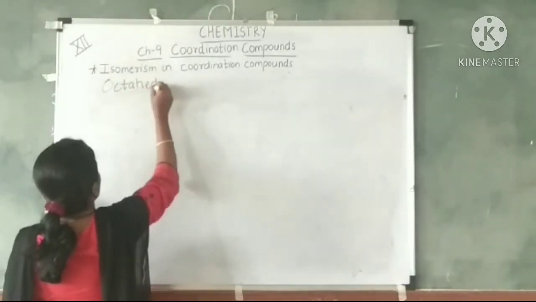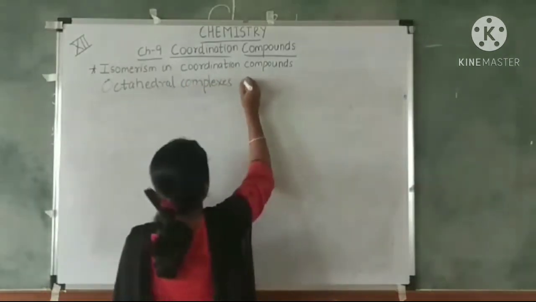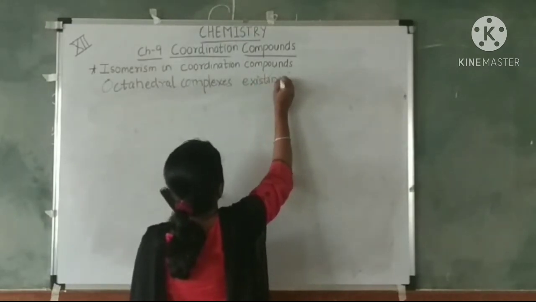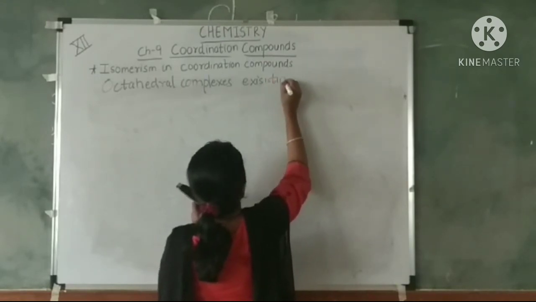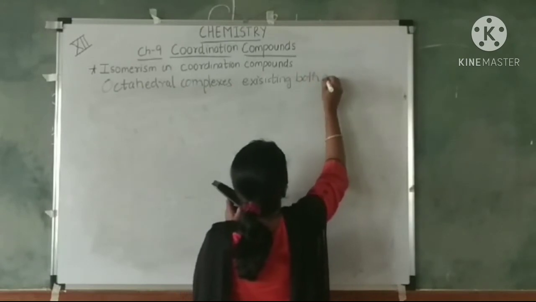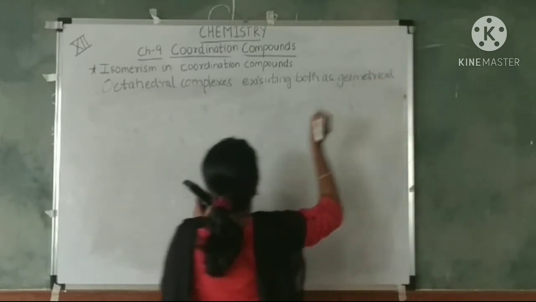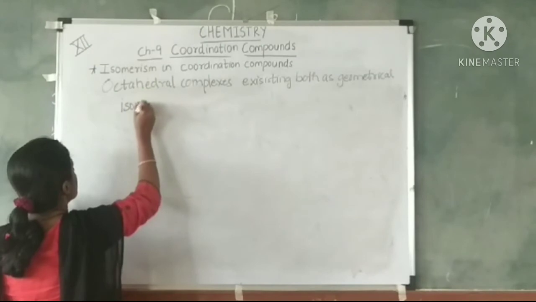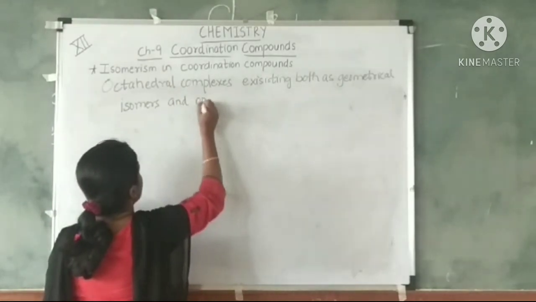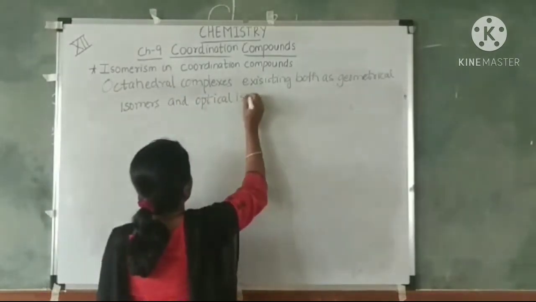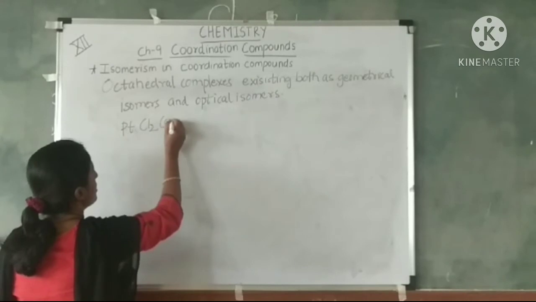Octahedral complexes existing both as geometrical and optical isomers, we will take an example.